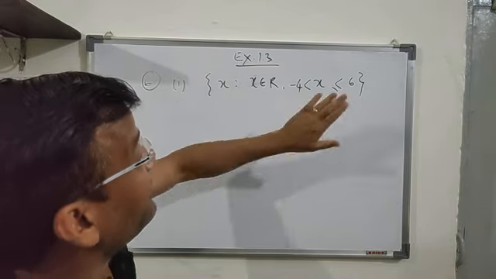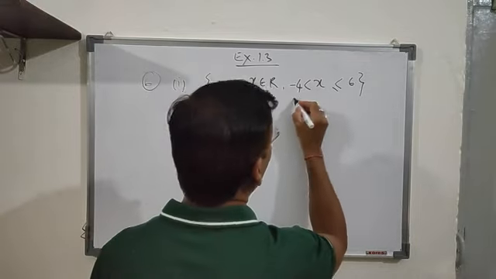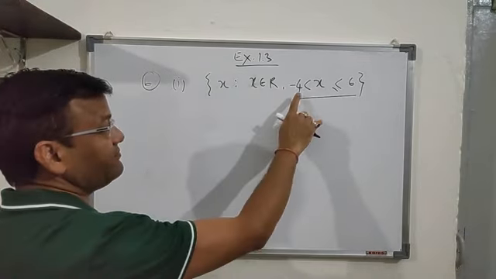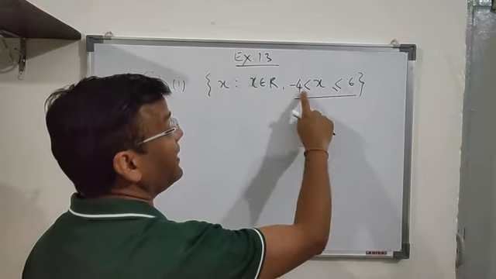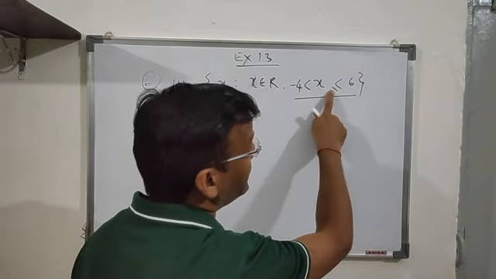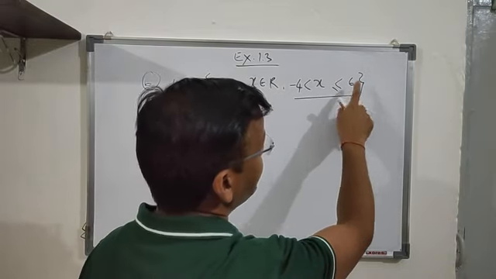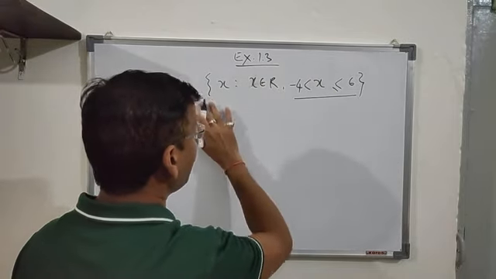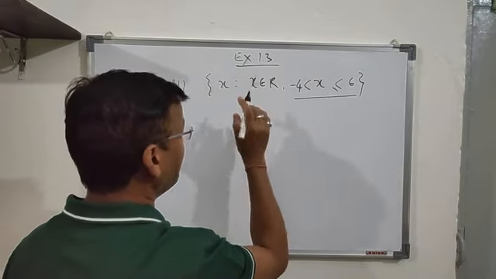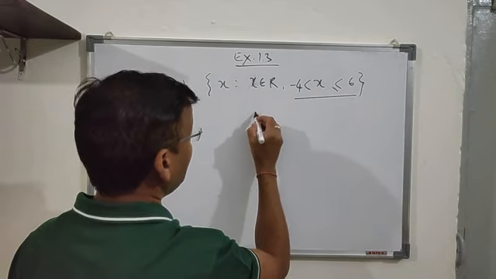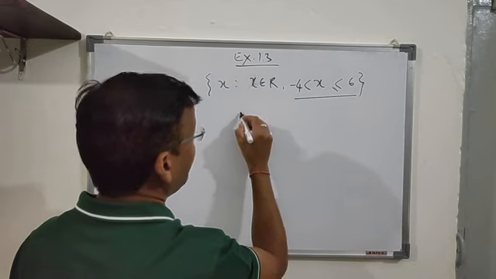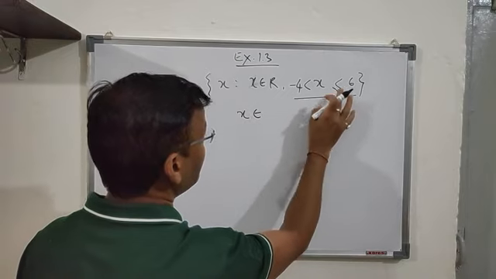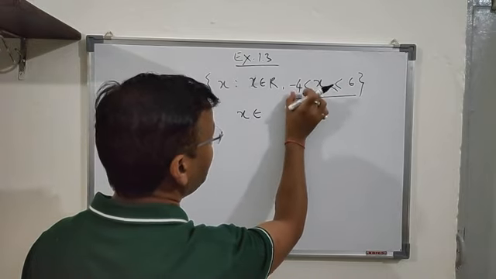If it is written here in this way, it is a set builder form. Now you have to see this thing. X lies between 6 and minus 4, and there is also an equal to in it, so that means 6 is included. Simply you have to represent this set in terms of an interval. X belongs to the interval, because X is lying between minus 4 and 6.